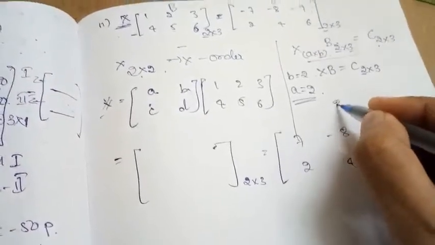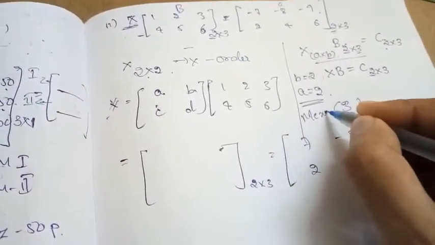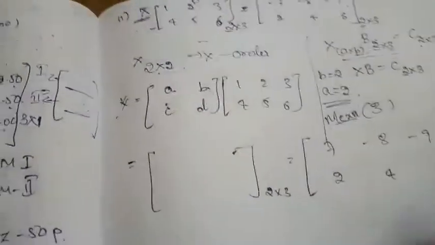Example three, miscellaneous example. Third one, you can go through that one. If you didn't get it, you can ask, and I will solve this one. So this is our next question.